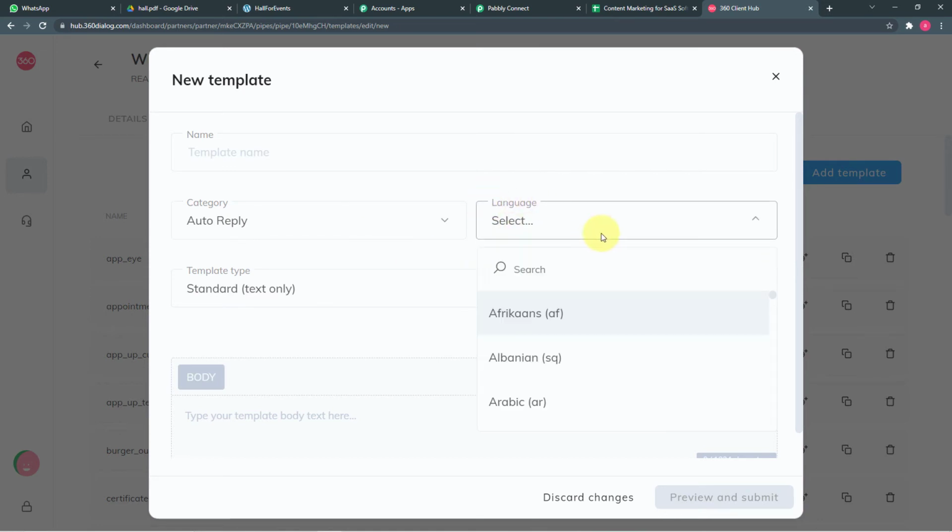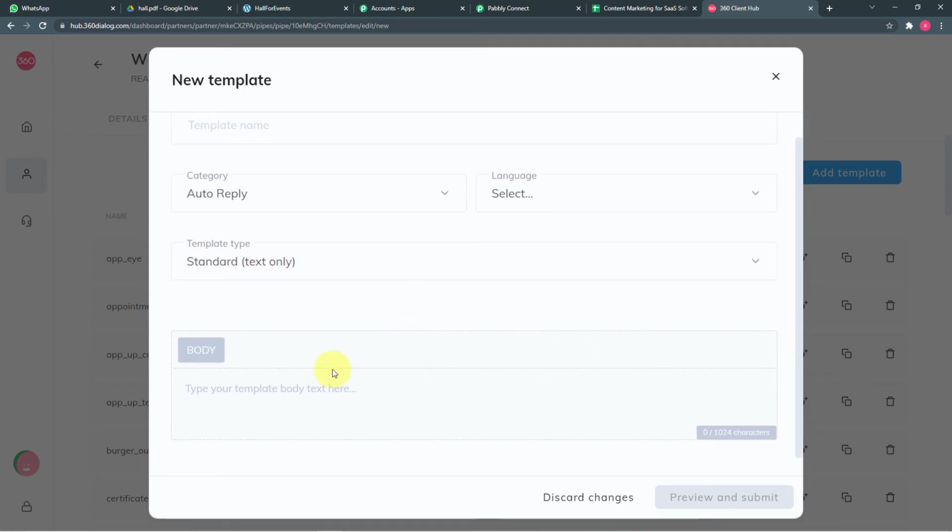From this field, you have to select the language in which you want to send the message. You can select the template's type, and here in the body field, you have to enter the main message that you want to send to the person. Okay, after filling these things, you have to click here on preview and submit, and your message template will be submitted.